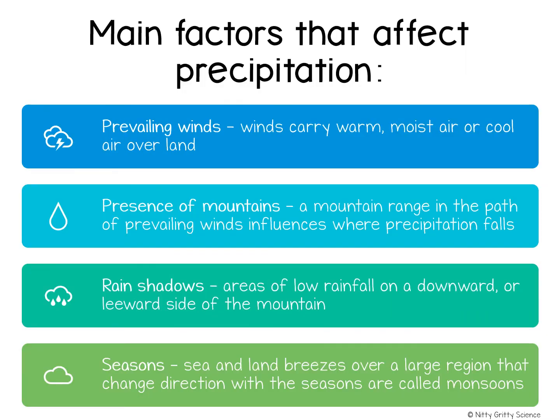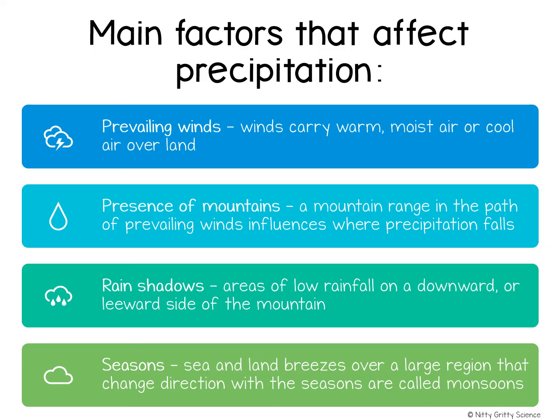There are factors that affect precipitation, and these include prevailing winds, the presence of mountains, and seasonal winds. As you have already learned, weather patterns depend on the movement of huge air masses, and air masses can be warm or cool, or dry and humid. Now, when air masses move from place to place by prevailing winds, the amount of water vapor in that air mass will determine how much rain or snow will fall when that air mass lands.